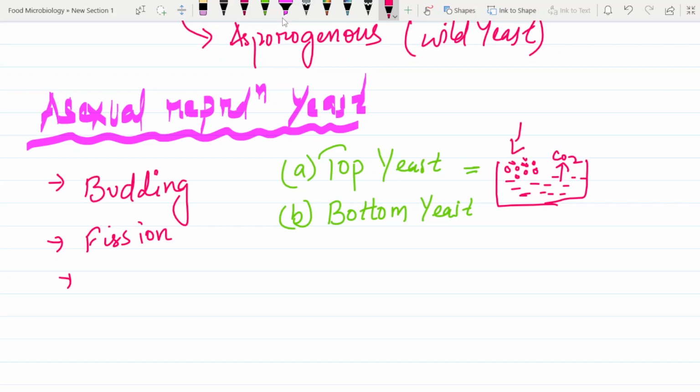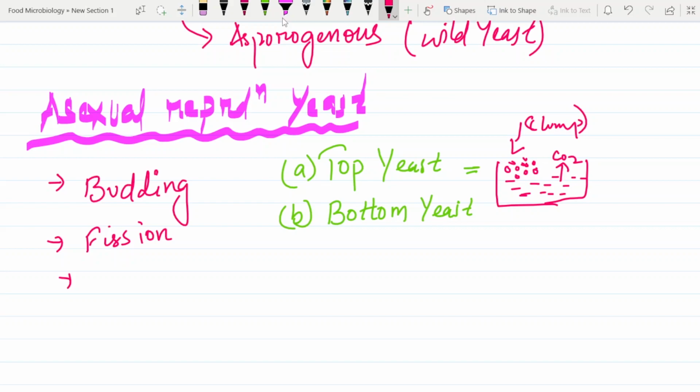The cells get clumped up, carbon dioxide is produced, and all the cells come up to the surface, which is why it is called top yeast. And what is bottom yeast?